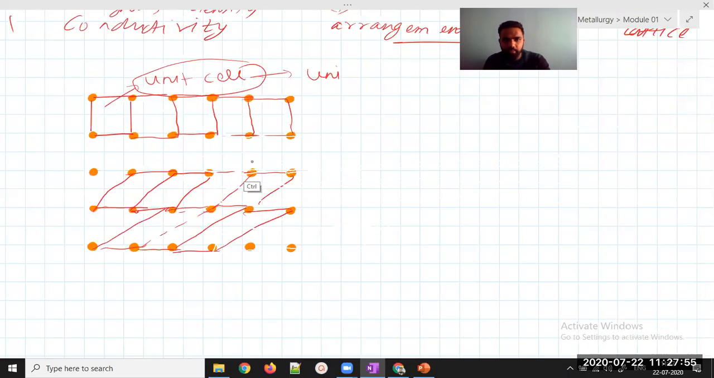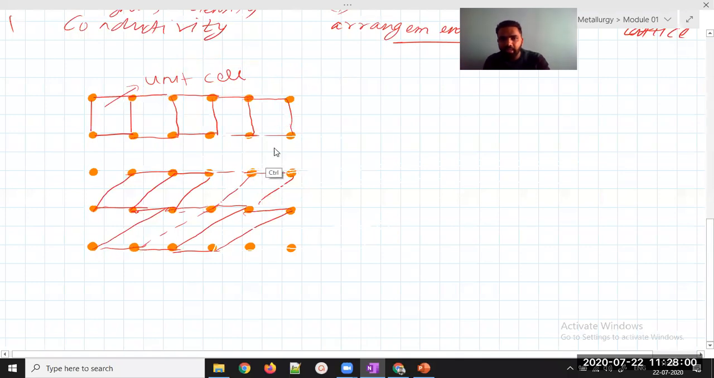I'll just delete. It can also have a parallelogram. It can also have a square. If you want to have something like a kite, you can even have that. I'll just repeat it. Just give me a second.